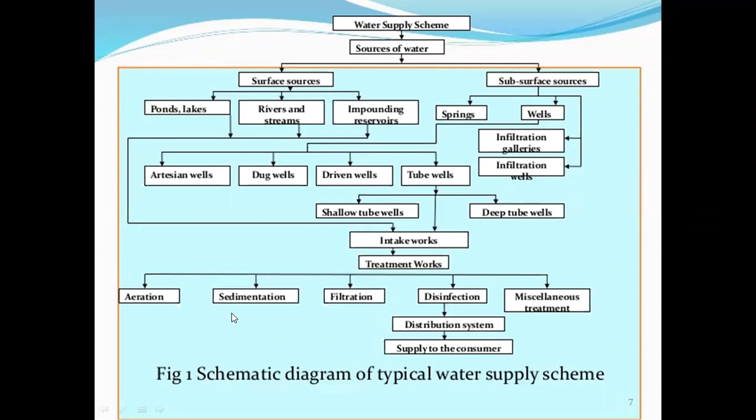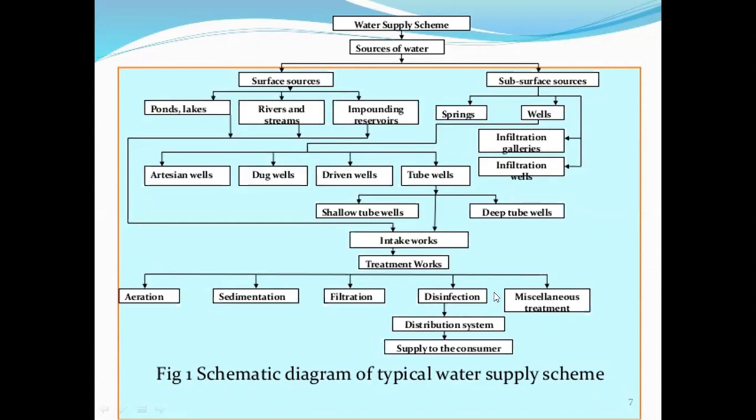Then the next process is sedimentation. In the sedimentation process, the fine particles or sand or sludge are removed from the water. Then next is filtration. In filtration, the microorganisms or bacteria are removed from the water. Then after filtration, water comes to disinfection. Treatments like chlorination are used in disinfection, which can remove the remaining bacteria or microorganisms from the water.